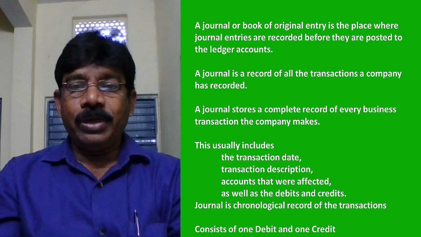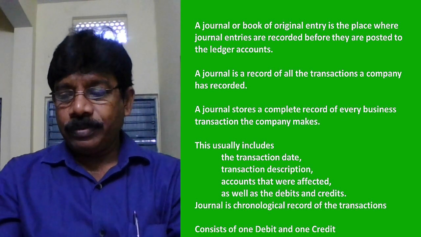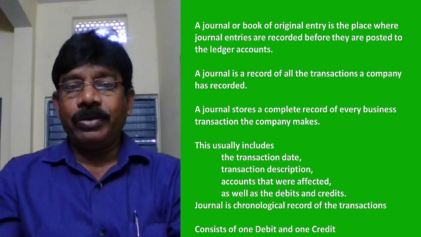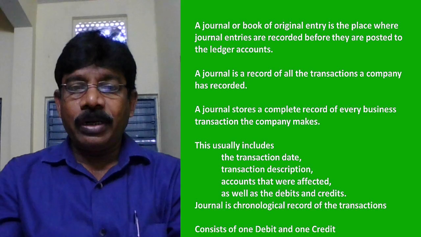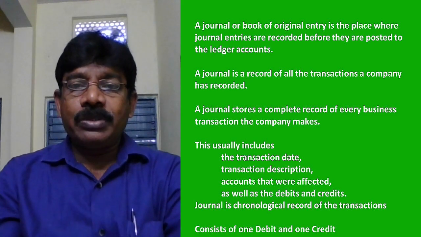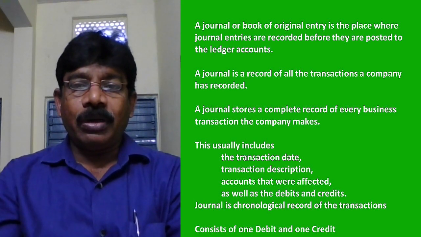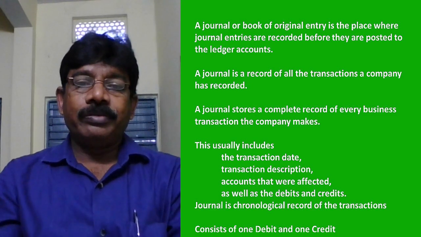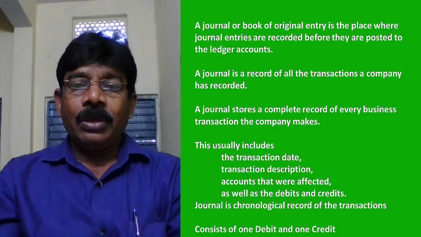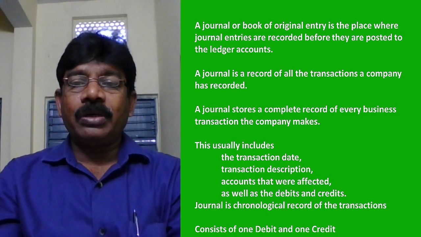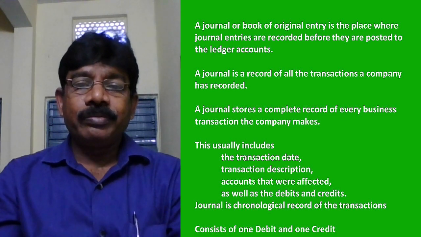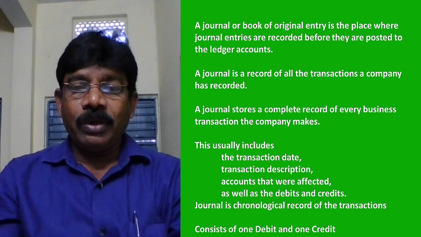The company's day-to-day transactions are recorded in the book of original entry. Journal is a record of all the transactions of a company.